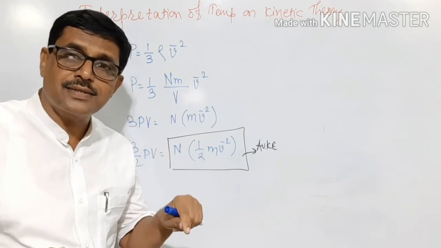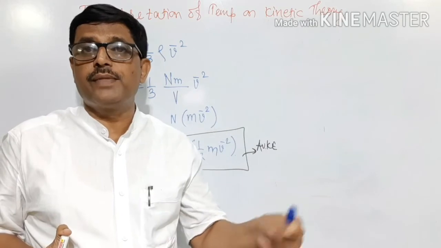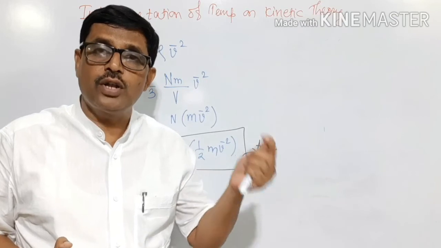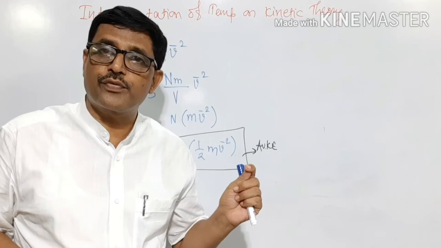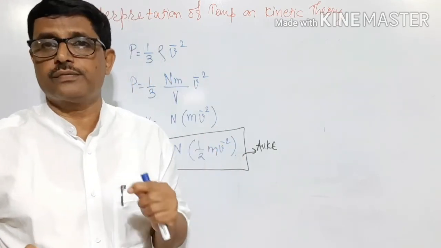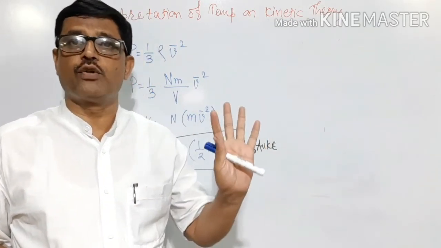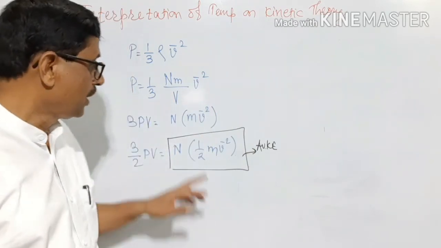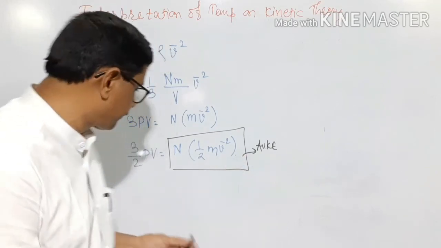In an ideal gas, the intermolecular attraction between the molecules is negligibly small. Therefore, there is negligible intermolecular force of attraction, and hence the potential energy of the ideal gas is almost zero. Therefore, the total internal energy of the gas is equal to the average kinetic energy.